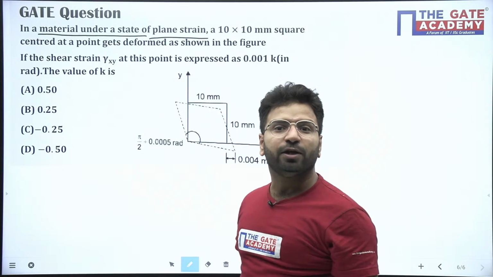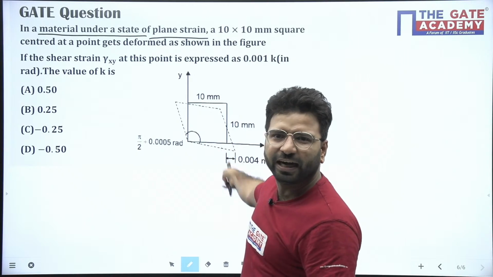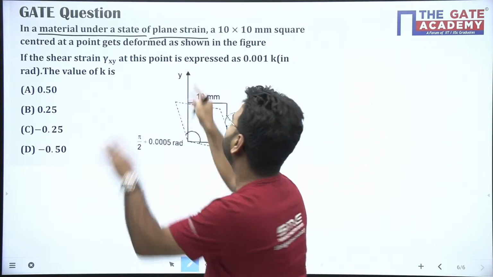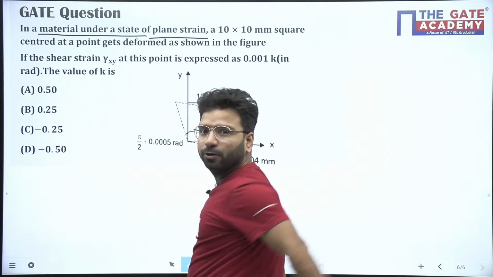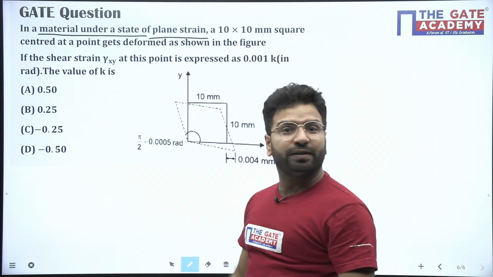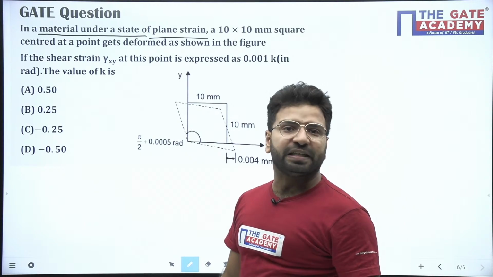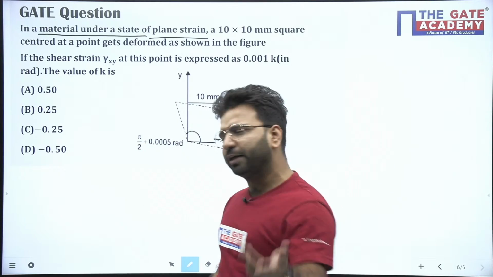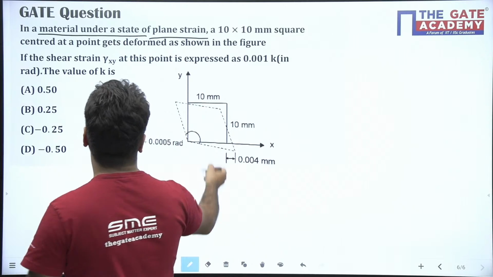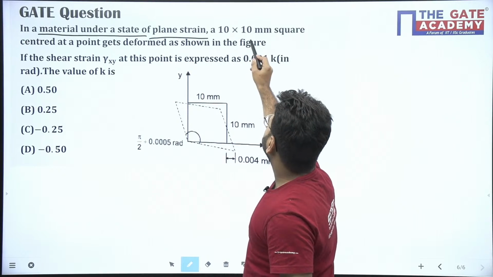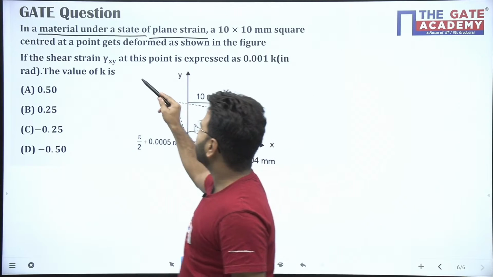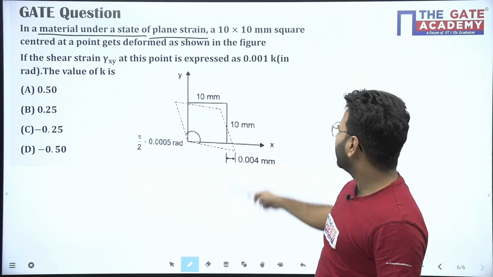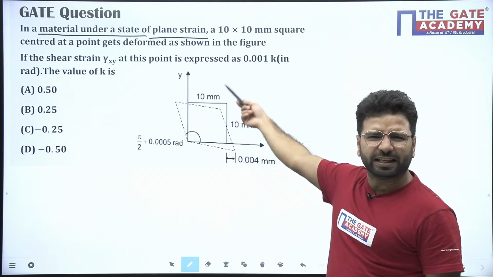We are talking in biaxial, either XY, YZ, ZX, any two axes. It's my plane, like the plane we are seeing here. If a third dimension were there, that's not the case of plane stress or plane strain. Plane means we are talking in two directions only. It may be XY, YZ, ZX, anything. So in a plane strain, a 10 into 10 mm square centered at a point gets deformed as shown in the figure. A square was there, and a deformed shape has been given.